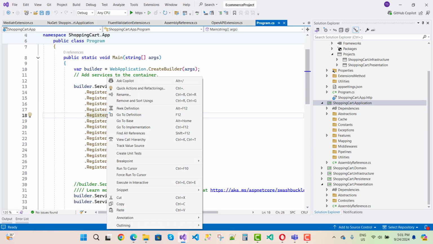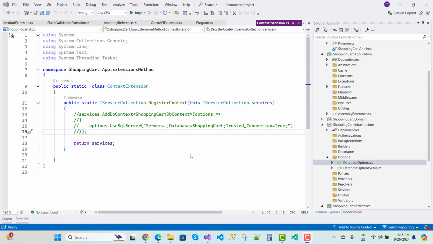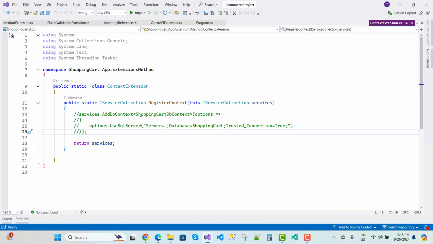Now the next one is to register the DB context. Let's get started with the next extension, which is to add or register the DB context.